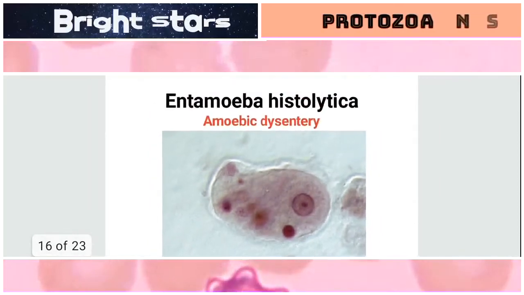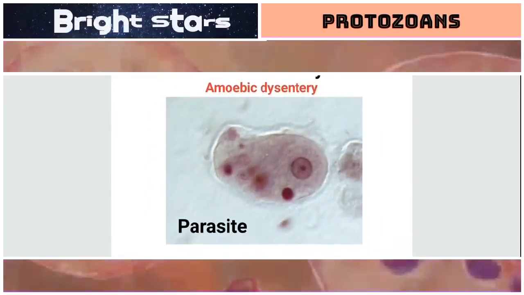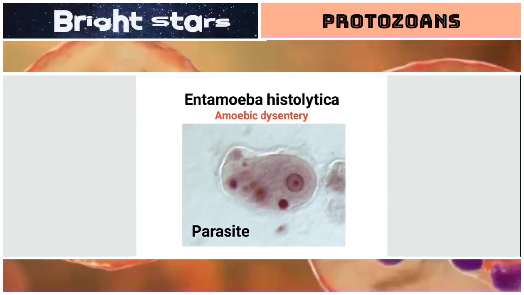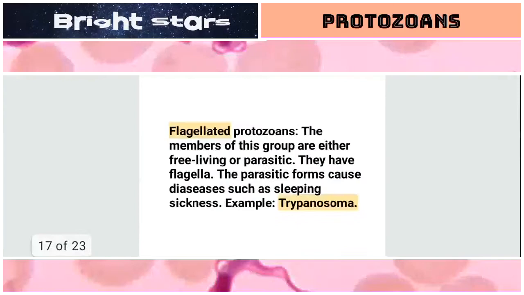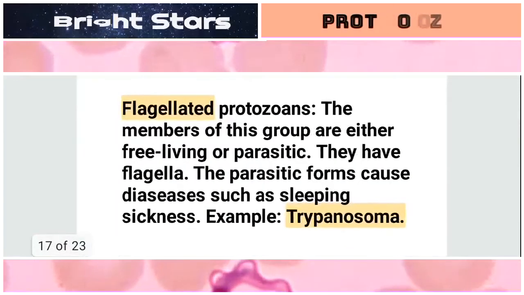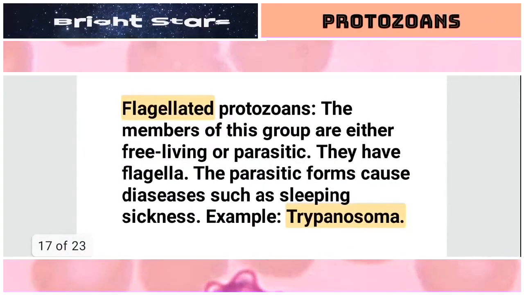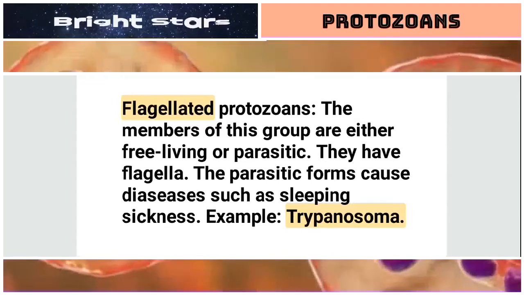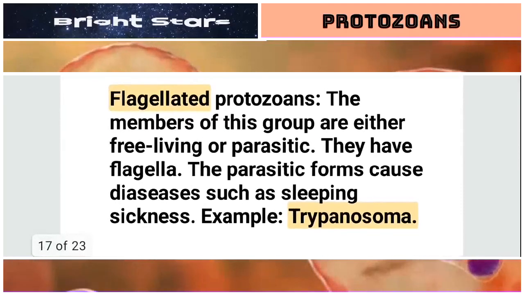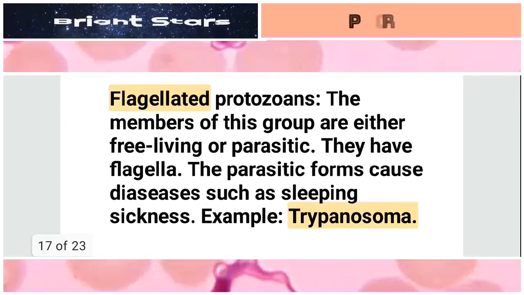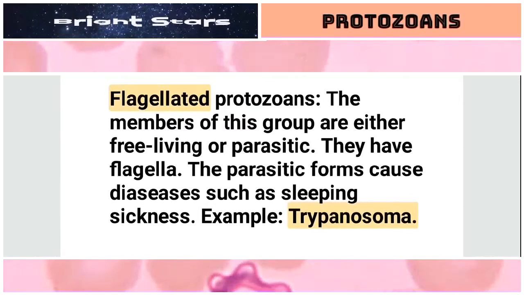Some amoeba like Entamoeba histolytica are parasites on other organisms, especially human beings. So next thing is flagellated protozoans. The members of this group are either free living or parasitic. They have flagella. The parasitic forms cause diseases such as sleeping sickness, example Trypanosoma.